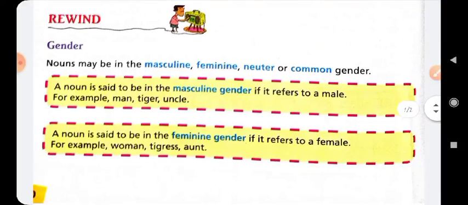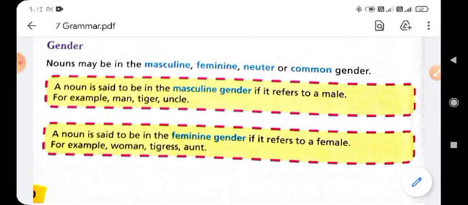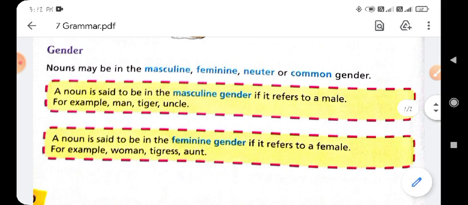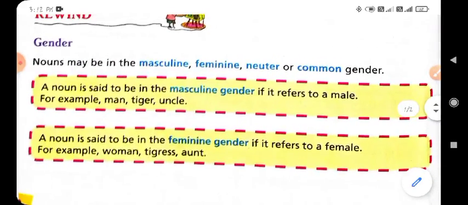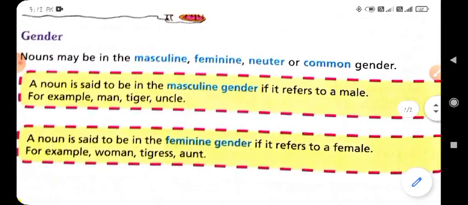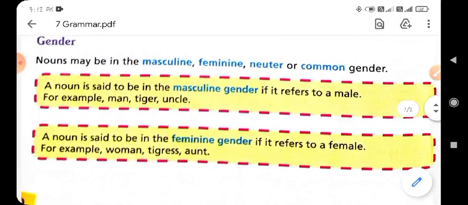For example, man, tiger, uncle, father, grandfather, son, etc. are the words used for the man. So we can say that masculine gender is the gender that refers only to men.